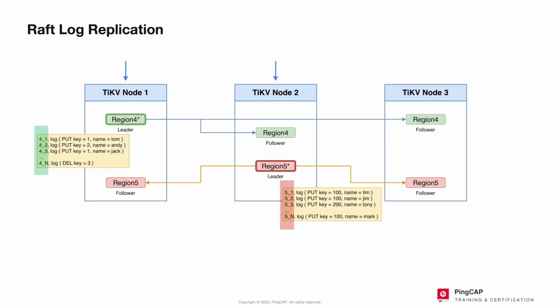When the leader discovers that this entry has been appended by most nodes, once again it's most nodes, not all nodes, it thinks that the entry is already committed, and then the operations in the entry can be decoded, executed, applied to the data persistence storage layer, in this case RocksDB. This makes the change permanent. We call this an apply.